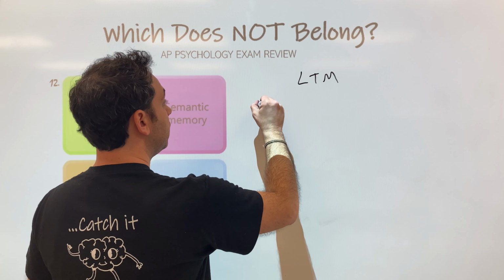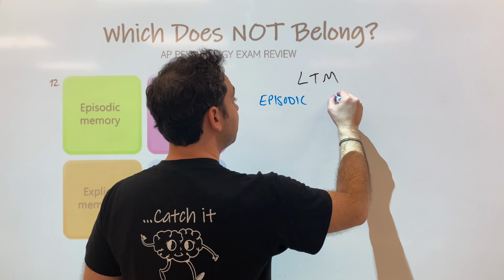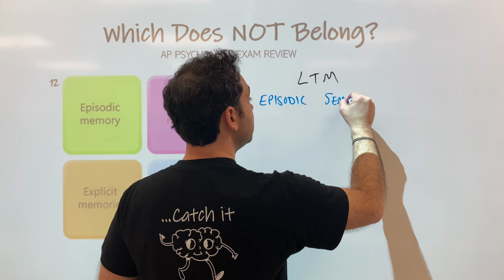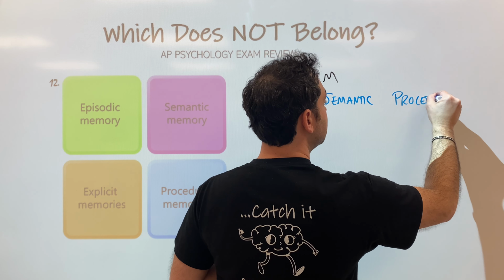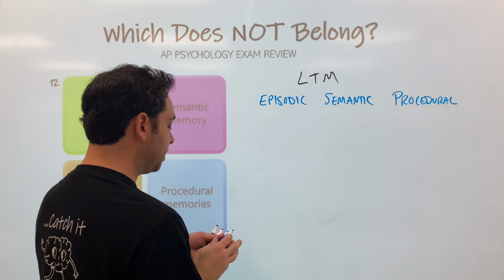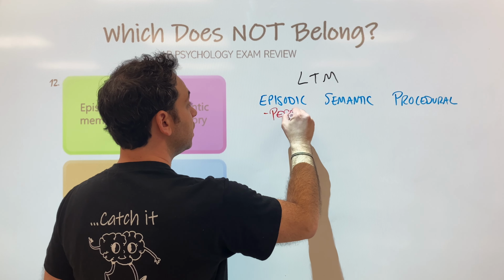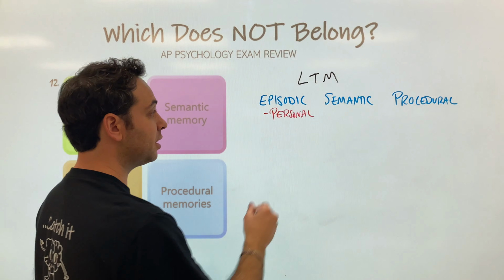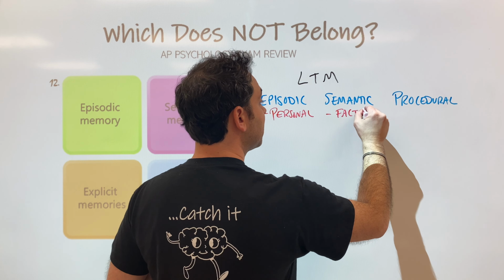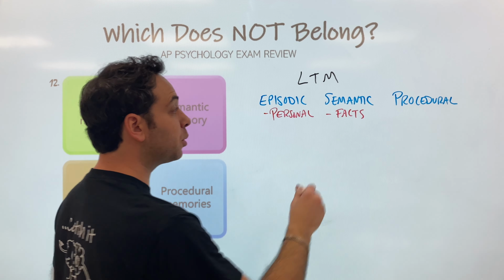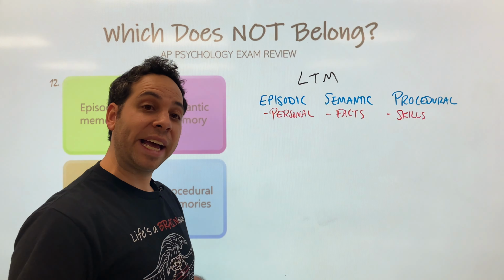They include episodic memories. We have semantic long-term memories, and we have procedural memories. Okay? So what is the difference? Well, episodic are things that are personal or autobiographical. Like, can you tell me what you had for dinner last night? Semantic is more factual, like what is 8 times 20, facts and knowledge and dates and things like that, while procedural are more skills. Right? Can you ride a bike? Knowing how to tie a shoe?